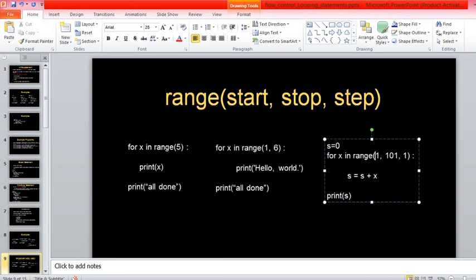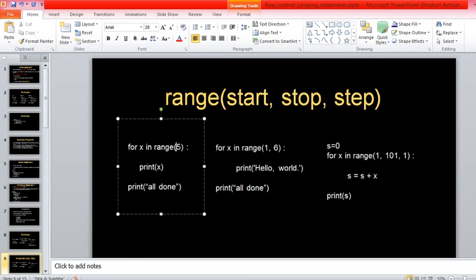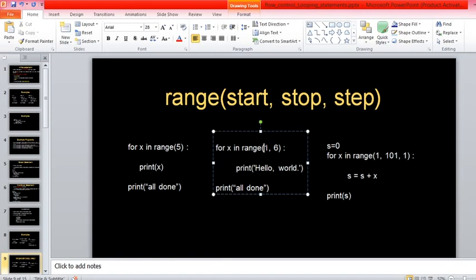Now the first one, as I already told you. When we have only 1 argument for the range method, the starting value will always be 0 and the stopping value will be the given argument, that is 5. That means it starts from 0 and goes up to 5. But look at it: when you have a range method with 2 arguments, what is the first argument?